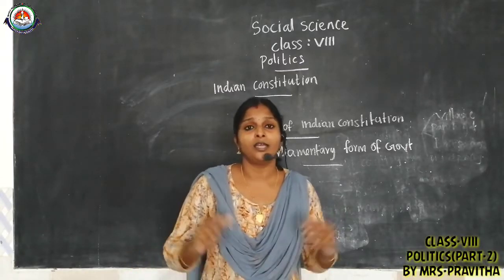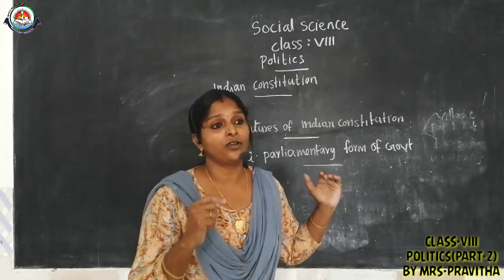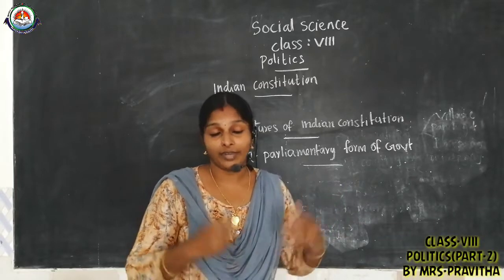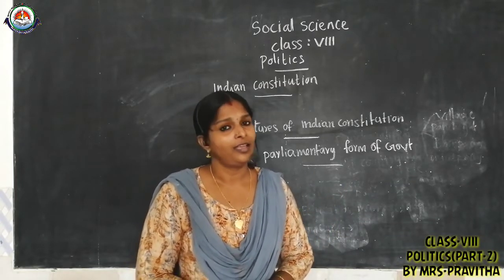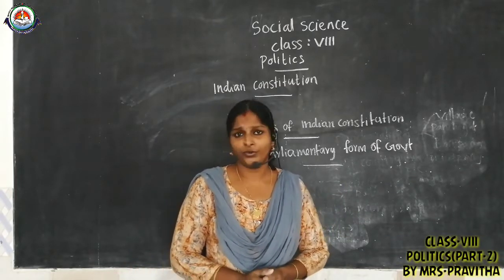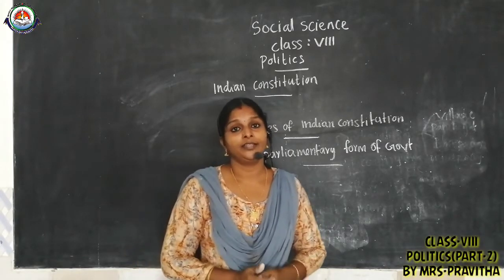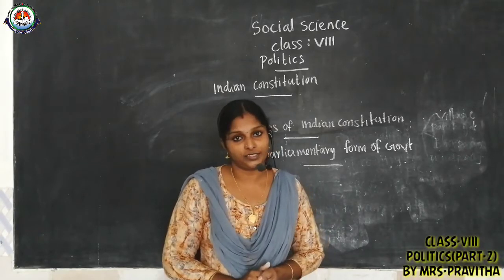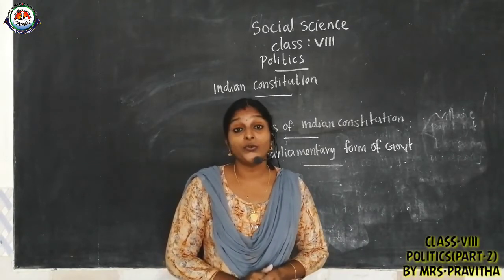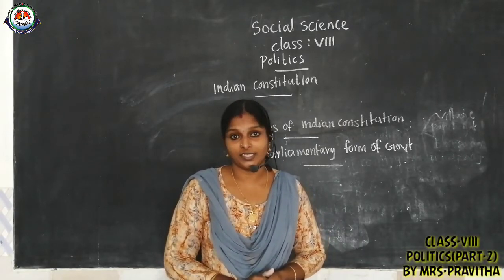But what about elections for our state or at the national level? Can everyone vote? No, only adults, those who have become 18, have the right to vote. That is known as universal adult franchise.